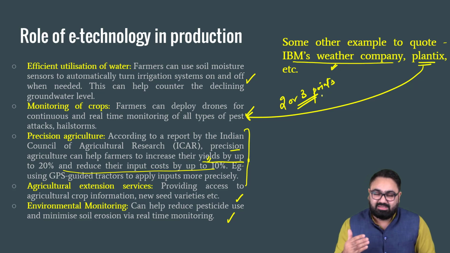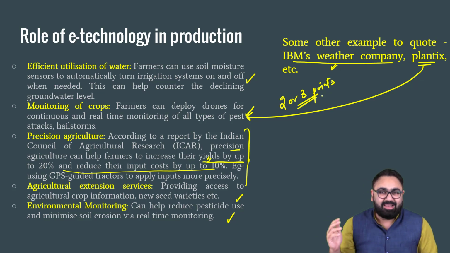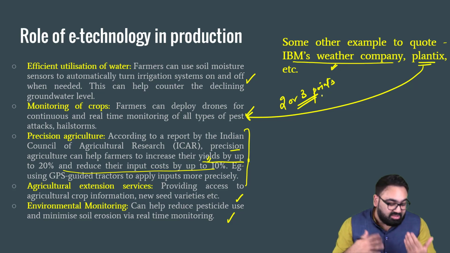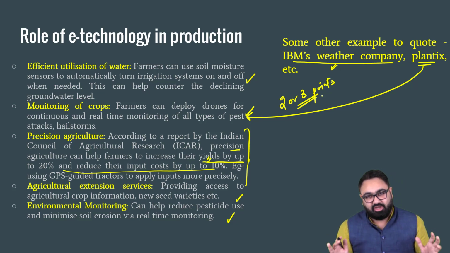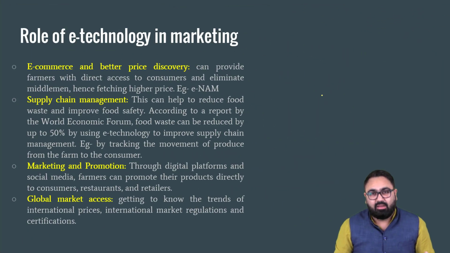So the word limit is important, but if you have only 100 words to write, then only write those words. Don't try and just expand that, because that will be fluff and the examiner will not like it. It will dilute the quality of your answers. So if you are able to remember only 3 points, then write only 3 points. Don't worry about that. Then, how does technology help in marketing?